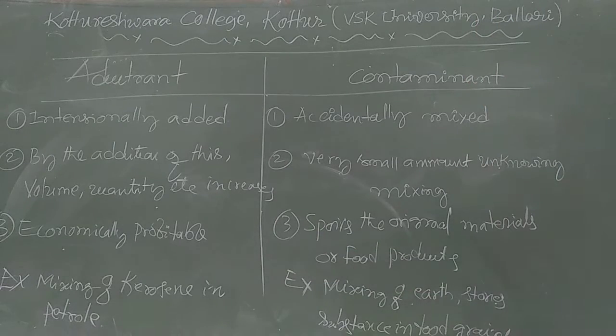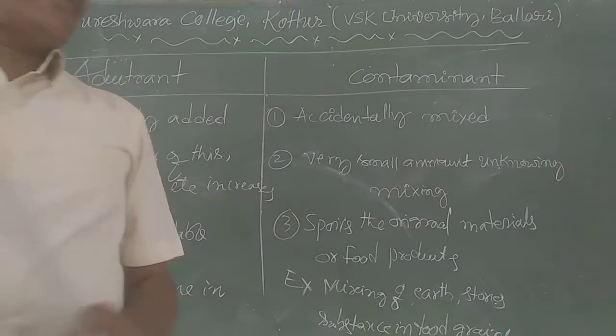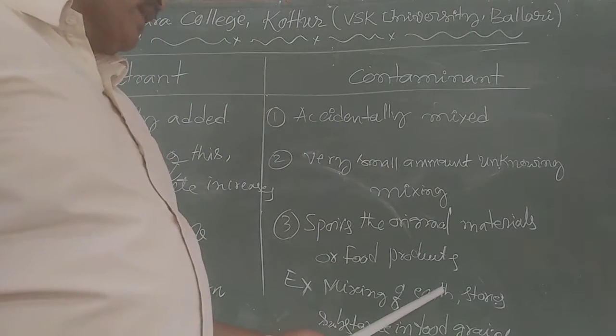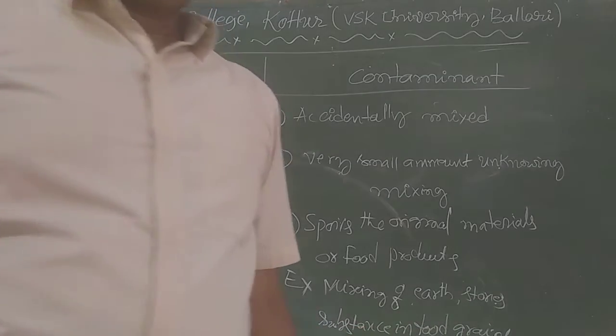But the mixing of earth materials and stone substances in the food grains happens accidentally during the cultivation or farming time. So these earth materials or stone substances are contaminants. The agriculturists or the farmers do not purposefully add these substances.